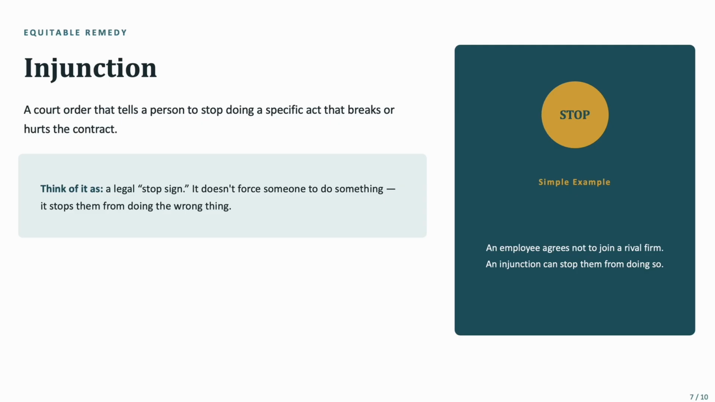It does not force someone to do something. It stops them from doing the wrong thing. A simple example is an employee who agrees not to join a rival firm, and the injunction can stop them from doing so. For example, if my contract says that I cannot join another firm for 3 years after signing the contract, the injunction stops me from joining a firm within 3 years if I plan to do so. So this is what injunction means.